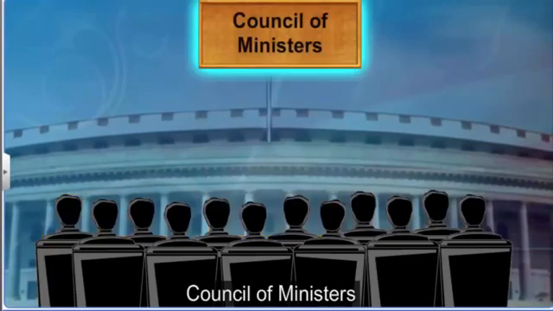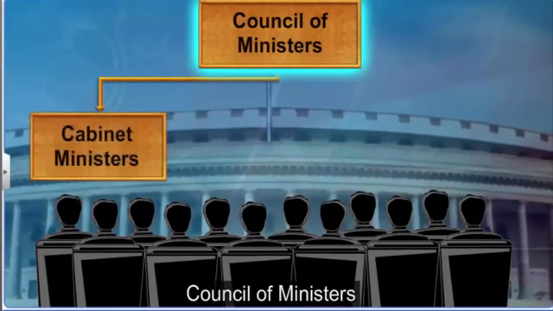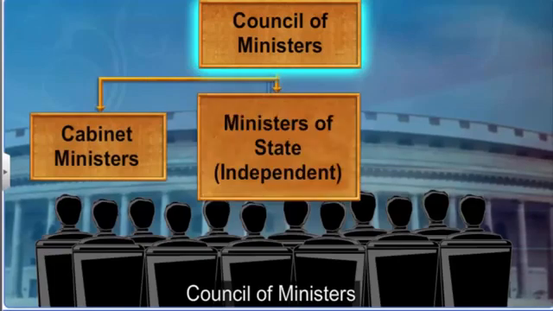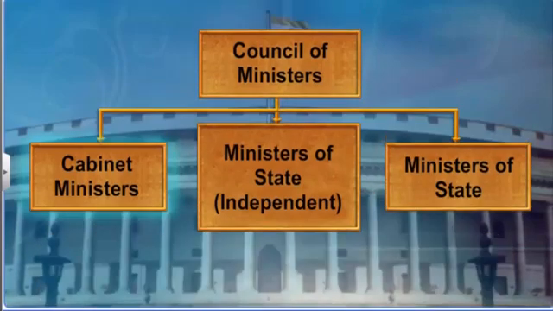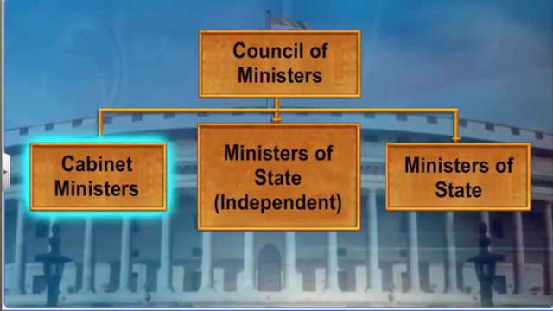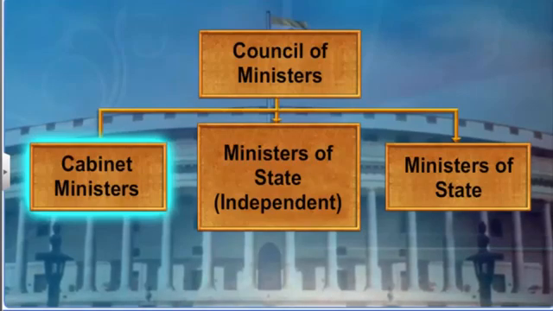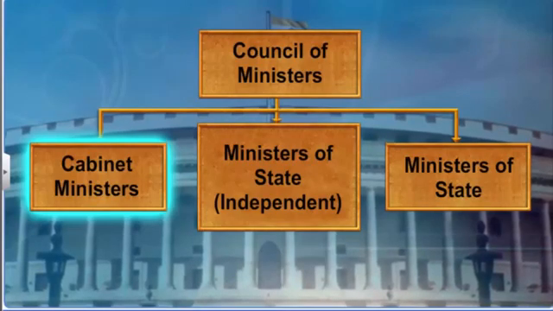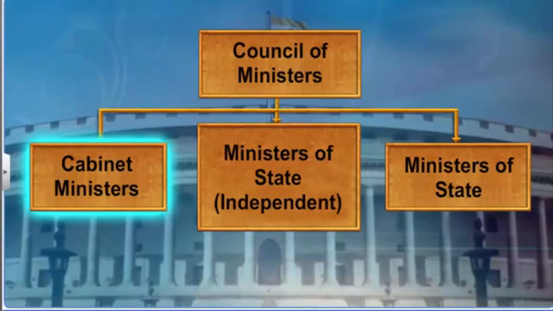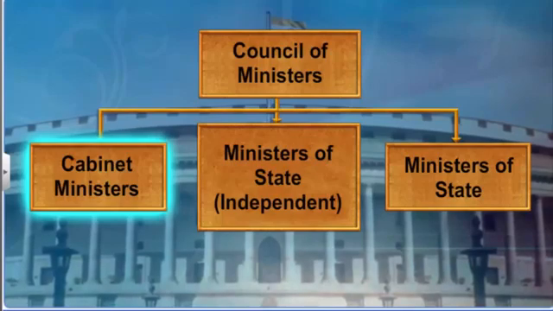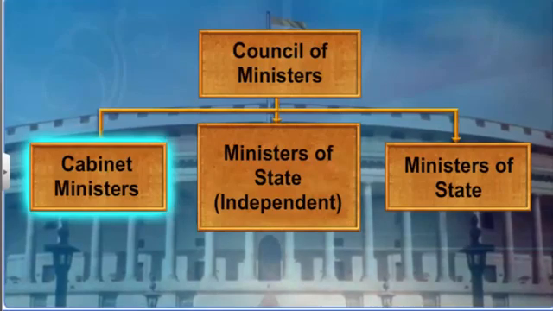The Council of Ministers includes Cabinet Ministers, Ministers of State with independent charge, and Ministers of State. A Union Cabinet Minister is a senior minister from the ruling party in charge of a ministry. A cabinet minister may also hold additional charges of other ministries where no other cabinet minister is appointed. The cabinet is the internal ring of the Council of Ministers. It consists of around 20 members.